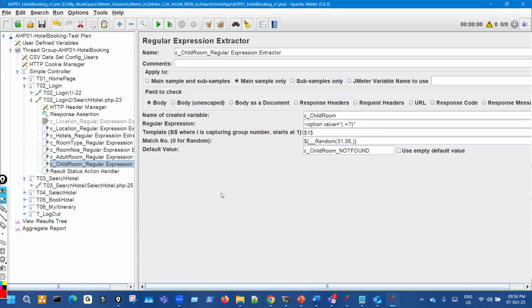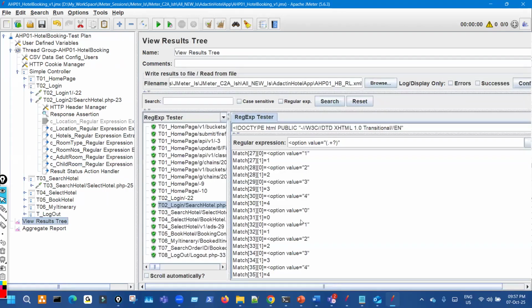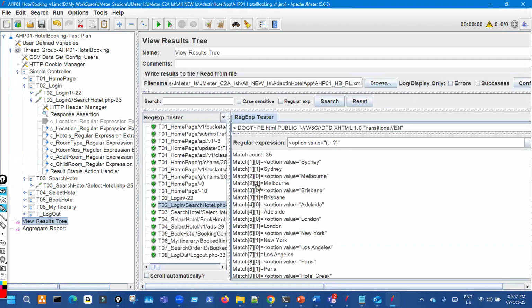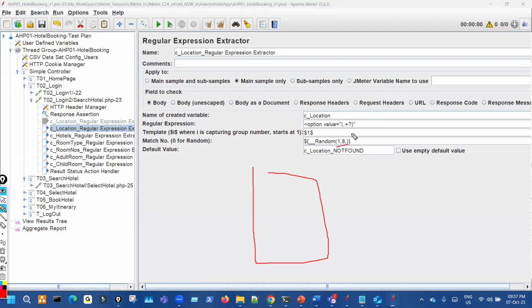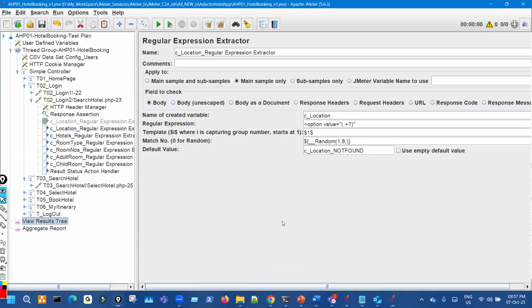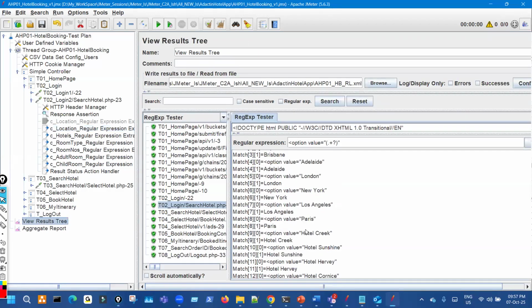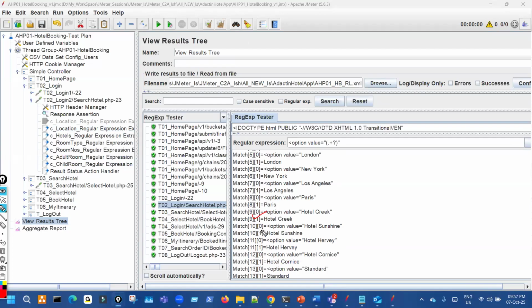Now, the only thing is you have to pick the range, because understand, from 1 to 8 is location. So if we are extracting location, the range is 1 to 8, using the random function, right? Then next is the name of the hotel. So hotels are from 9 till 12.